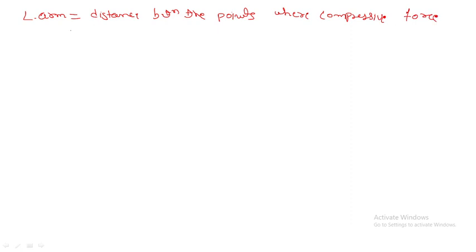Lever arm is the distance between the points where the compressive force and tensile force act.